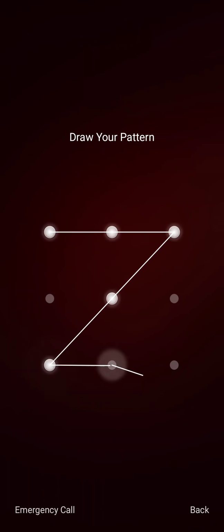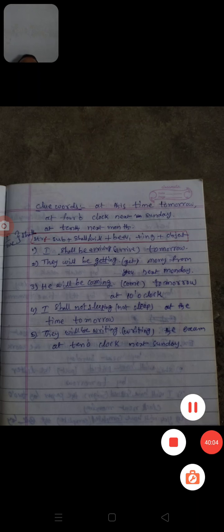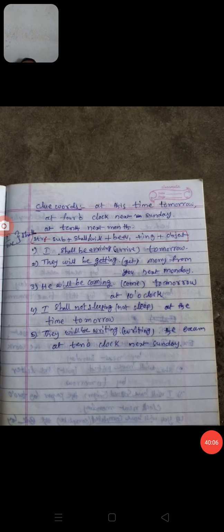Okay, that is the most important for the academic session for the grammar topics. These tenses are the most important for the academic session for the examinations.